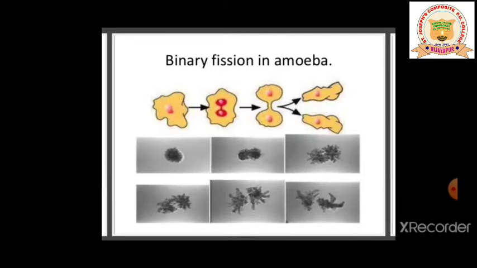Then we have seen the two types of reproduction, that is asexual and sexual reproduction. So we started with asexual reproduction. Asexual reproduction is a method in which a single individual or a parent is capable of producing offspring. As a result, the offspring that are produced are not only identical to one another but also exact copies of their parents. So they are termed as clones.